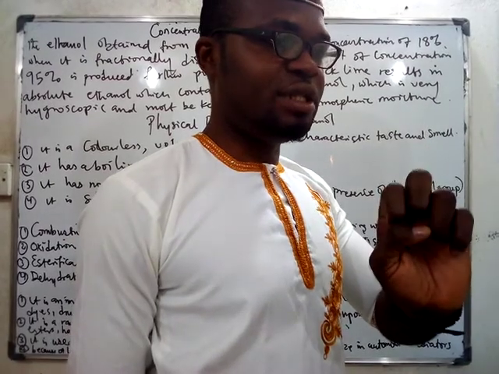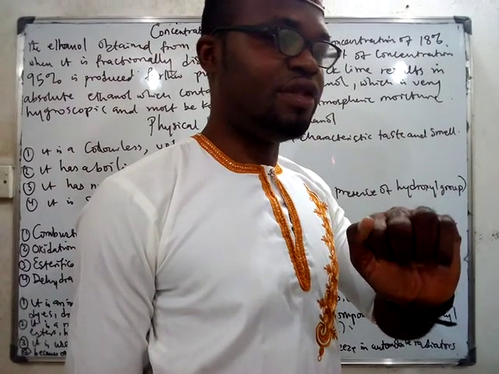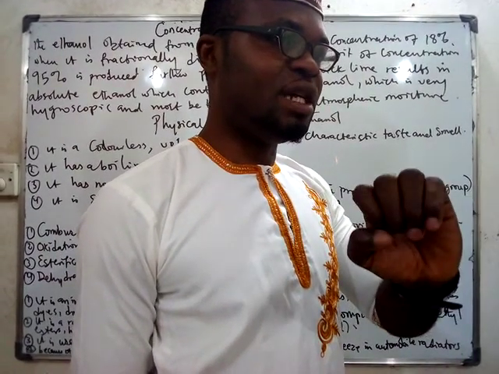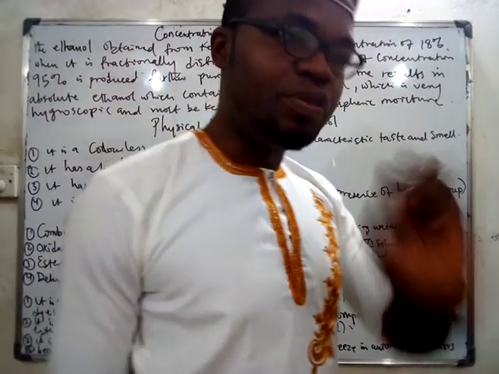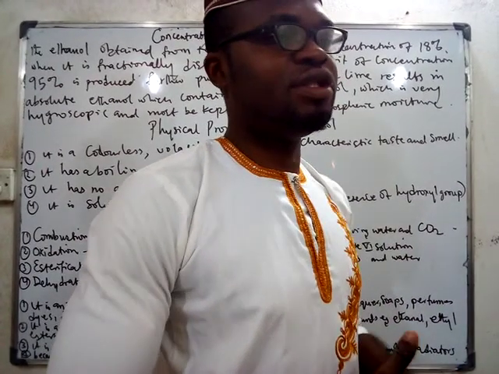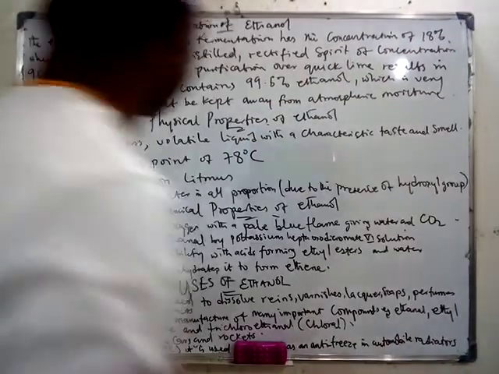So the one you produce by direct fermentation has concentration of only 18%. If you do fractional distillation on it, you will get ethanol that has the concentration of 95%, and that is known as rectified spirit. It is known as what? Rectified spirit. Then if you use quicklime and still continue to purify this rectified spirit, you get alcohol that has the concentration of 99.5%, known as absolute ethanol.